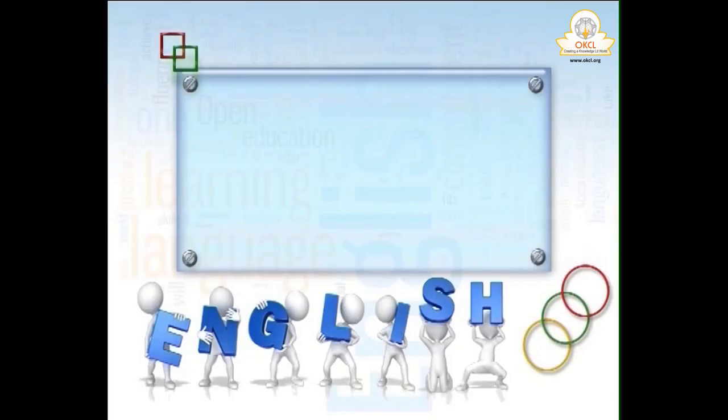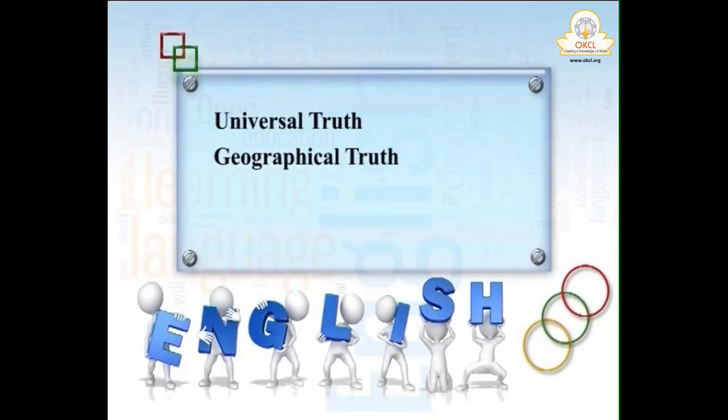One more thing which comes so many times in errors also: sometimes the reporting verb is past tense, and even then we cannot make one step past tense. Why? Because in case the sentence is a universal truth or any truth, it may be a geographical truth, maybe any scientific truth.